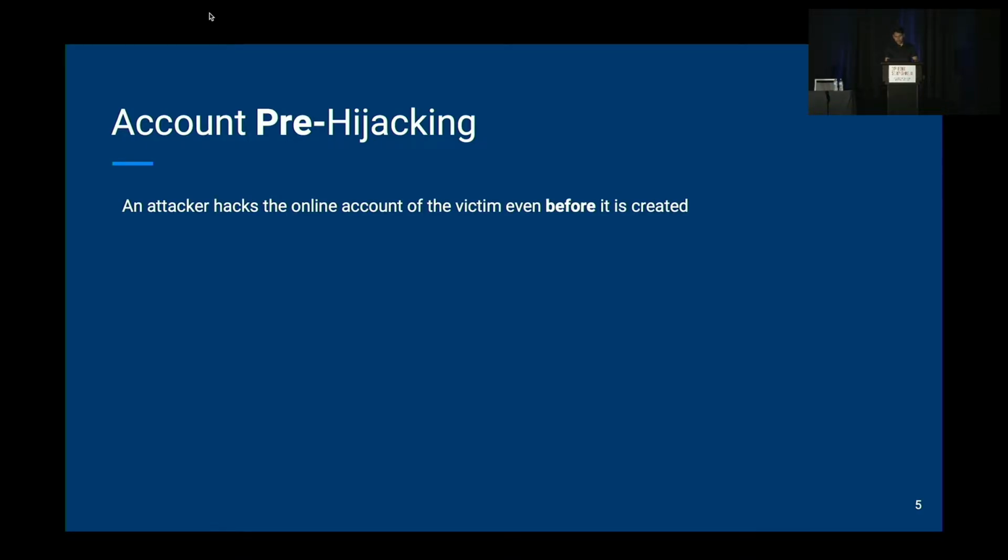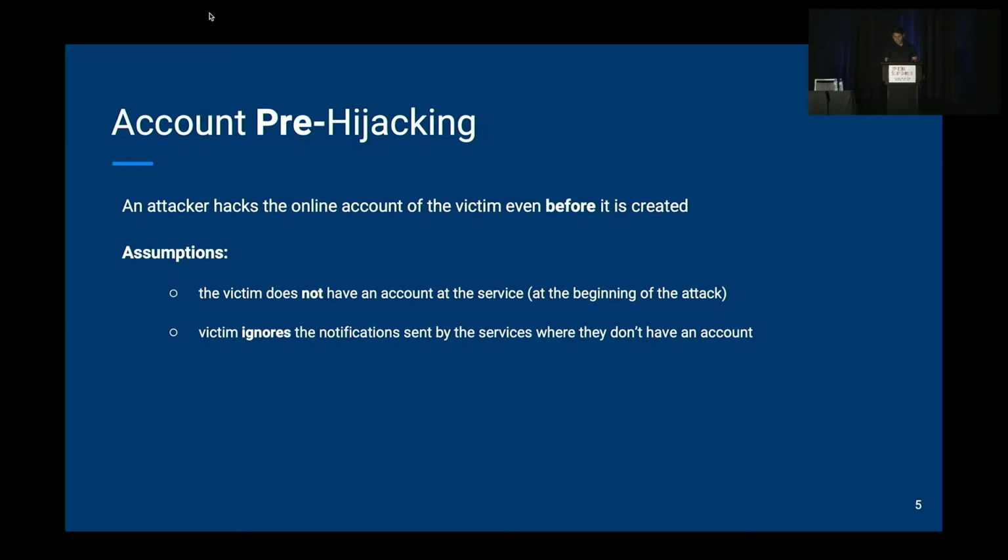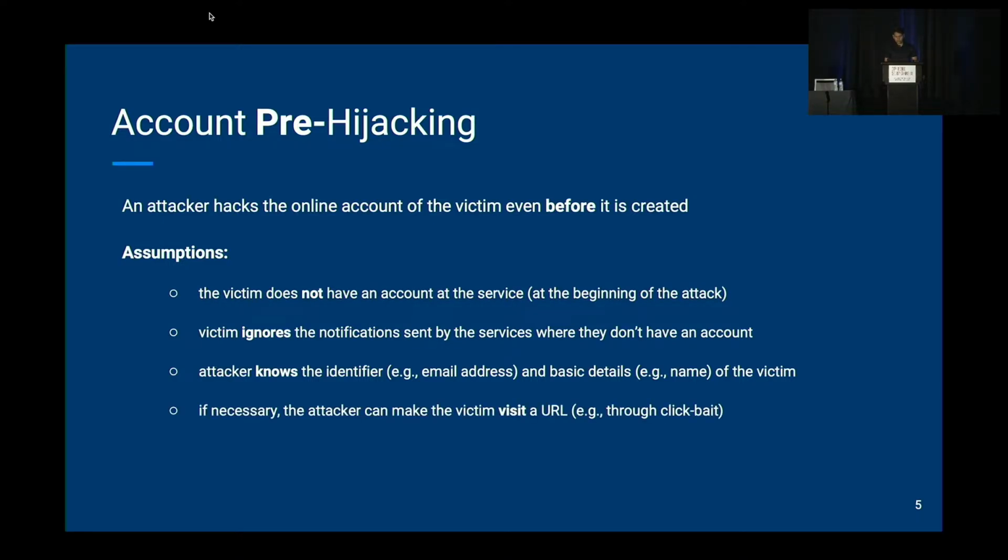But before I proceed, I want to explain the assumptions we make about the victim and the attacker. The first assumption is that the victim does not have an account at the service at the beginning of the attack. The second assumption is that the victim ignores the notifications sent by services where they don't have an account. And we assume that the attacker knows the identifier, for instance the email address, and other basic details of the victim for creating an account.